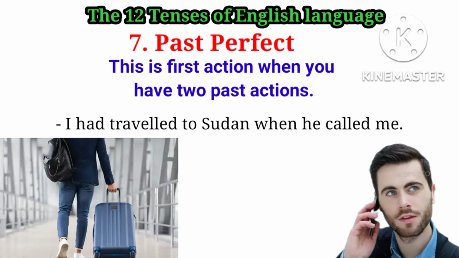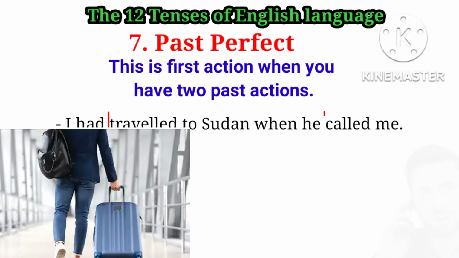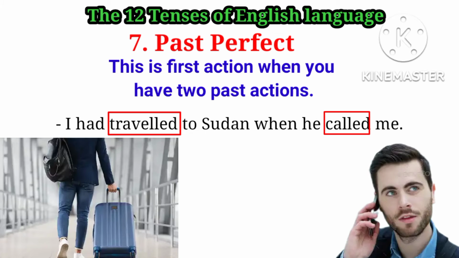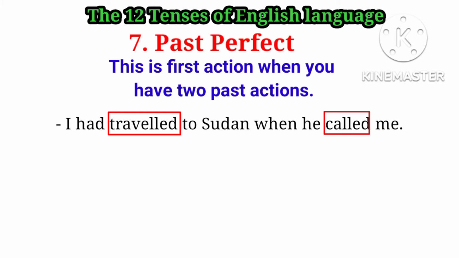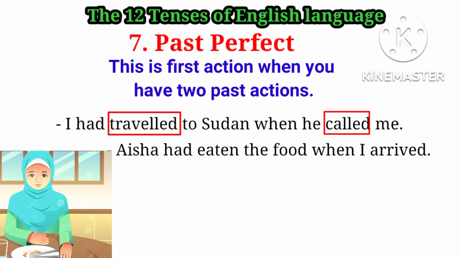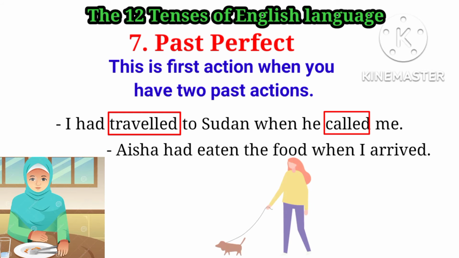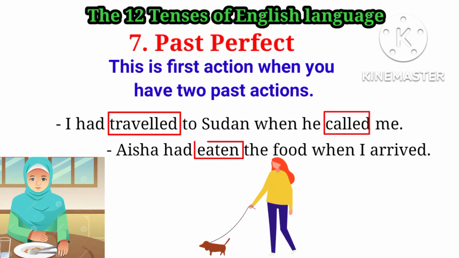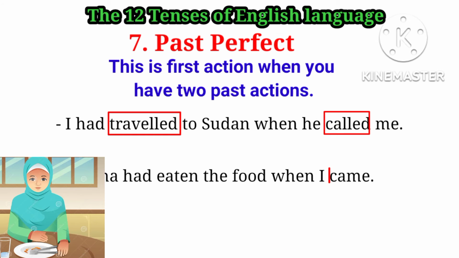So we have two actions here, travel and then call. The first one is travel. So this is the first. So you can now say I had traveled to Sudan. When you use had, that means you are referring to the past. Then when he called me, then the second action. Aisha had eaten the food when I arrived. Eating is the first one. So Aisha had eaten, she finished the food, then I came.